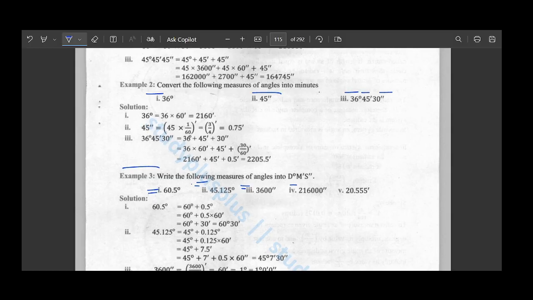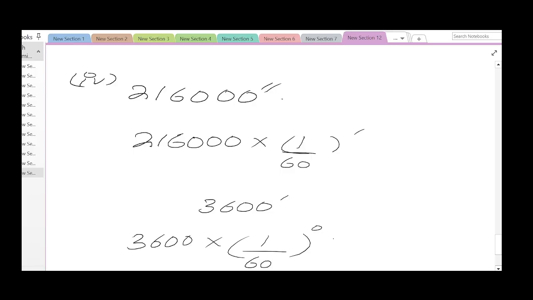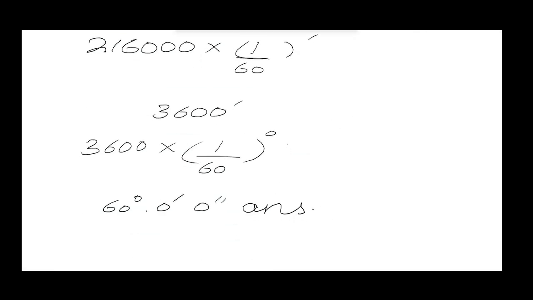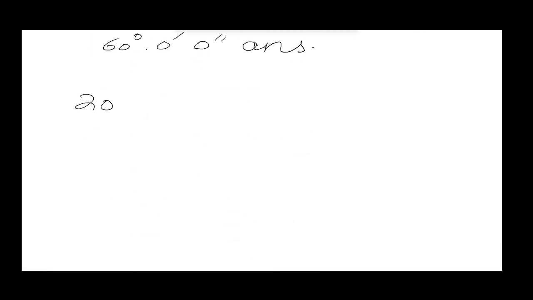Now let's move on to the final part of example number 3. Here we have 20.555 and that is in minutes. How can we solve this? So first let's write the expression. We have 20.555 minutes and this is the last part.